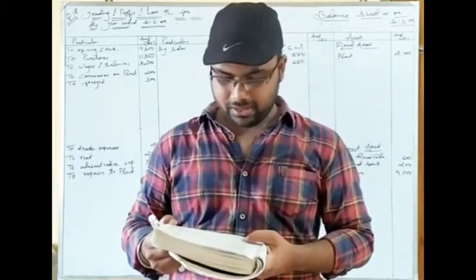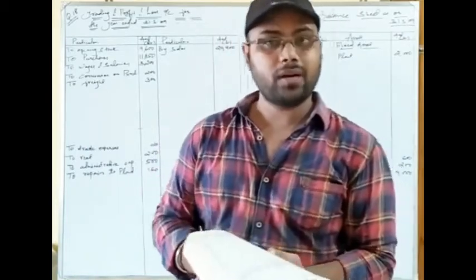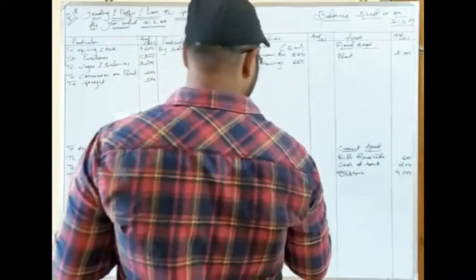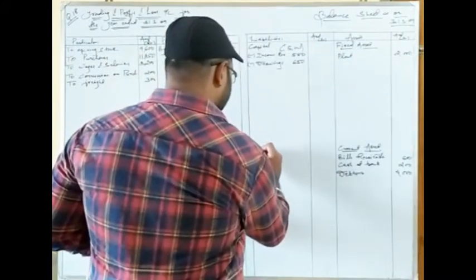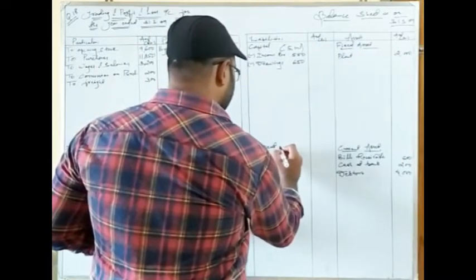Then we have bills payable. So bills payable is a liability. What kind of liability is it? It is a current liability. I am writing here because we have to give space for fixed liabilities.